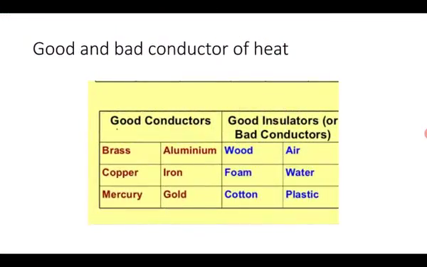Now student, I am going to explain what is a bad conductor and what is a good conductor. The material or substance through which heat can pass is called a good conductor. All metals are good conductors. The substances or materials through which heat does not pass are called bad conductors. For example, air. Here you can see water, and also plastic.